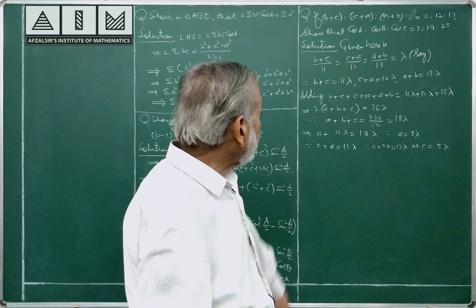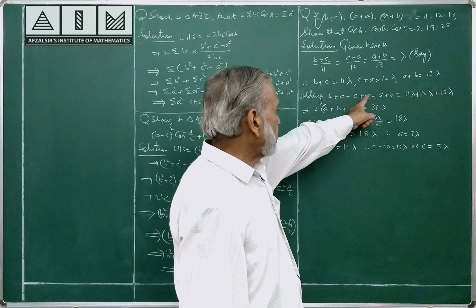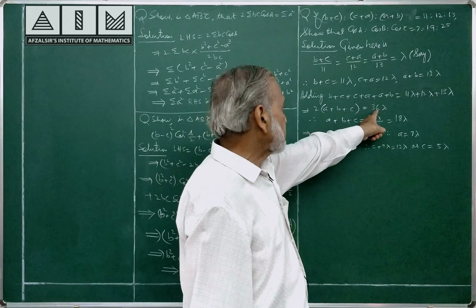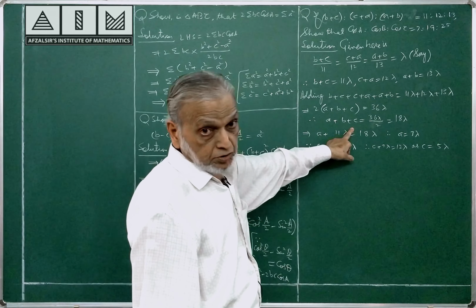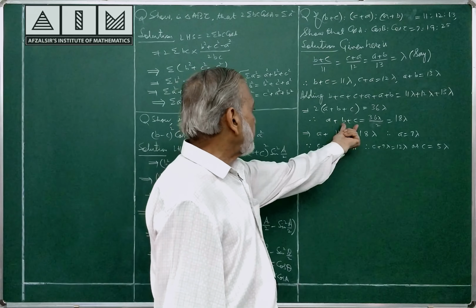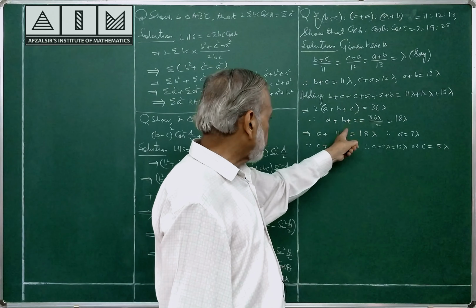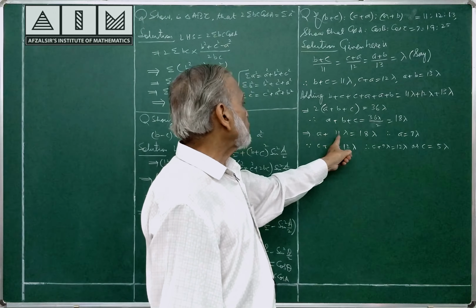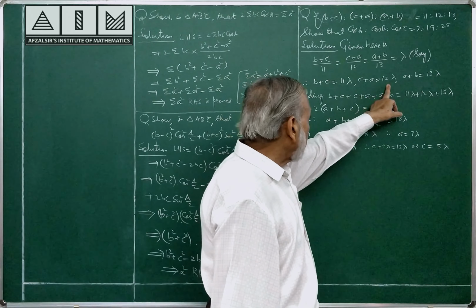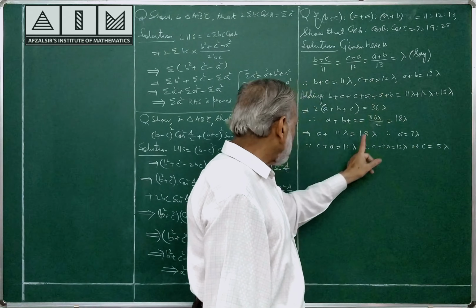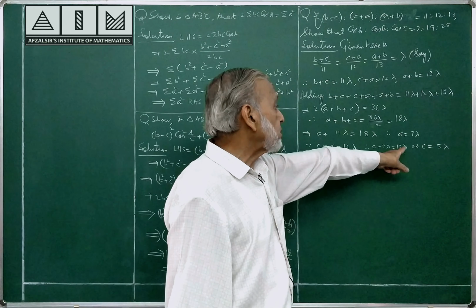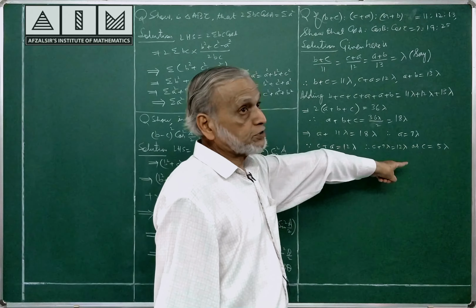Once again, quickly: B plus C, C plus A, A plus B is 2 times A plus B plus C, equal to 36 lambda. A plus B plus C is 36 lambda by 2, that is 18 lambda. B plus C is 11 lambda, substituted here, giving you A is equal to 18 minus 11, 7 lambda. C plus A is 12 lambda, value of A 7 lambda, substituted here, C plus 7 lambda is equal to 12 lambda, or C is equal to 5 lambda, 12 minus 7.